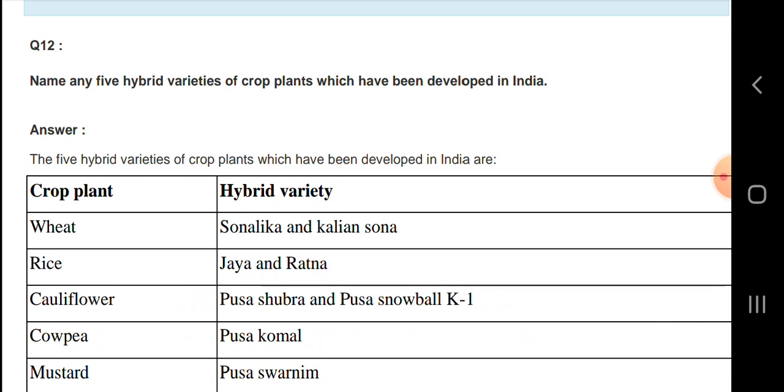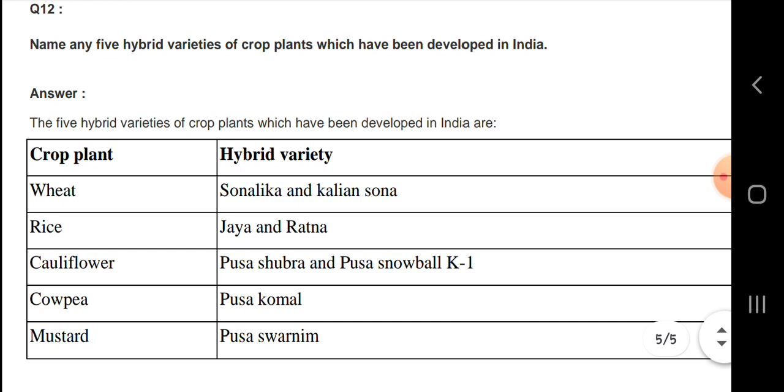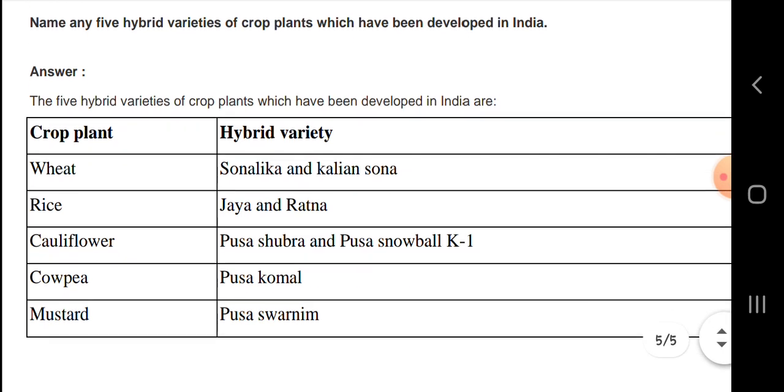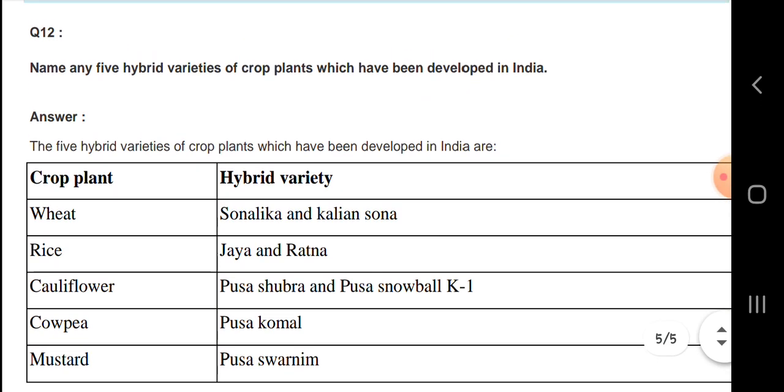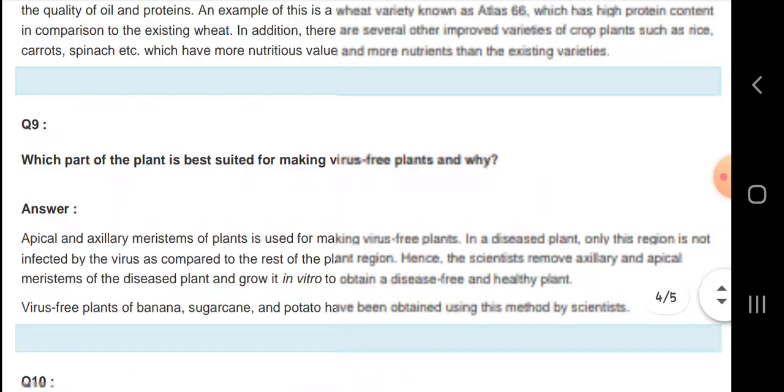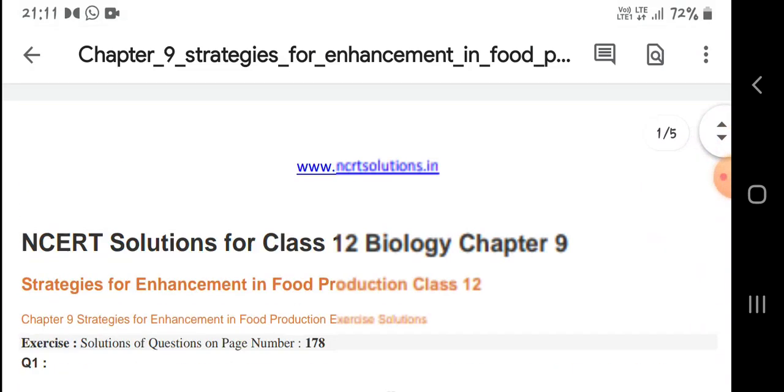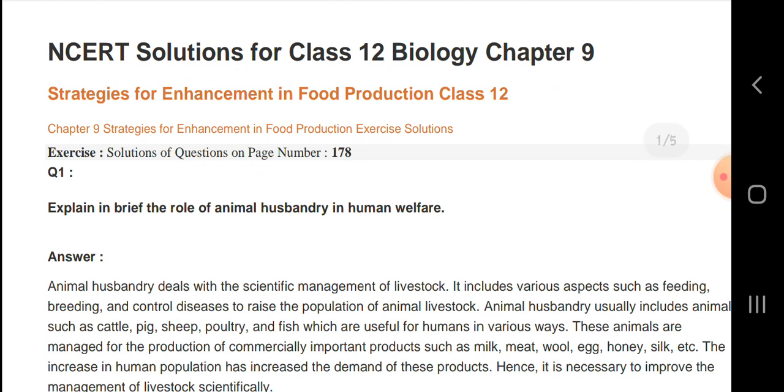Next, let us know about the final question, that is, name five hybrid varieties of crop plants. Wheat hybrid varieties are Sonalika and Kalyan Sona, rice Jaya and Ratna, cauliflower Pusa Shubhra and Pusa Snowball, cowpea Pusa Komal, and mustard Pusa Swarnim. These are the names of the 5 hybrid varieties of crop plants which have been developed in India.